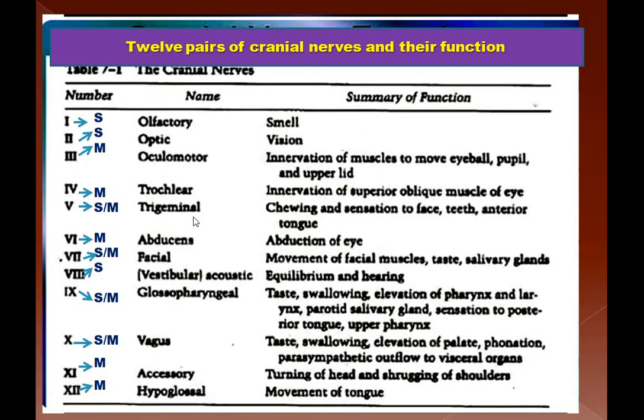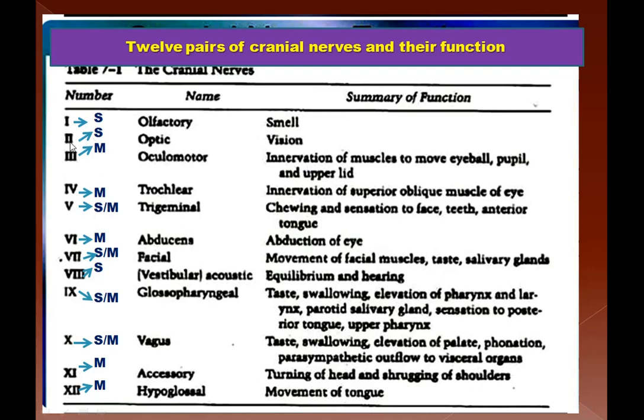Now here for your reference, I have enlisted all the 12 cranial nerves of our neural system. And here the S and M represent the sensory and motor functions. And if both are mentioned, then it is a mixed nerve. The first one is sensory, and it is also called the olfactory cranial nerve. The main function is smelling. So the sense of smelling will be carried by the olfactory nerve.